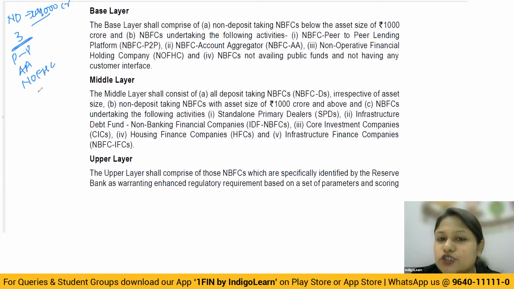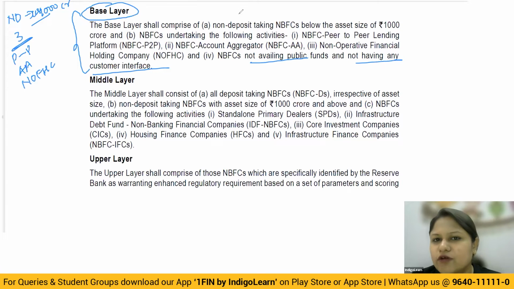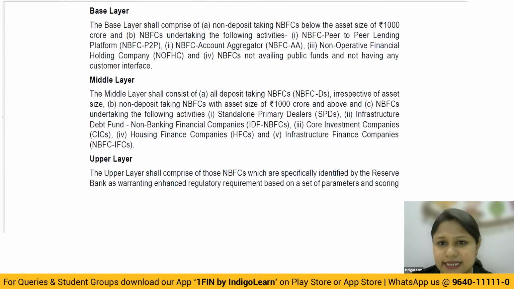And finally, those which are not availing public funds and not having any customer interface. These are all the low risk ones which they have categorized into the base layer. So for all of these, there will be common prudential norms, common capital requirements, common asset classification, and income recognition norms. All of these will be common for whichever NBFCs fall into this layer.